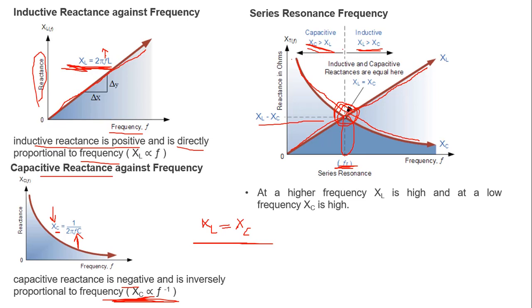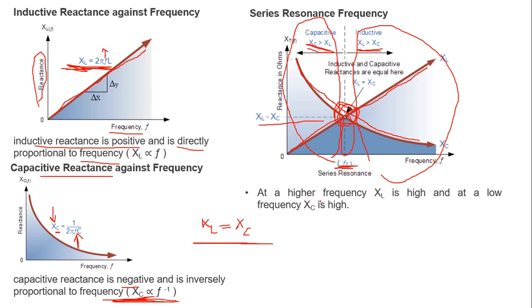So beyond Fr the circuit is inductive in this region, and below Fr the circuit is capacitive.